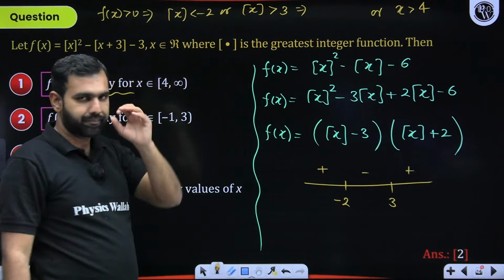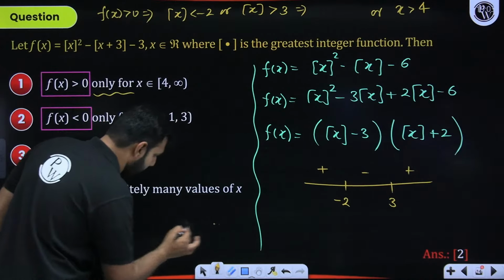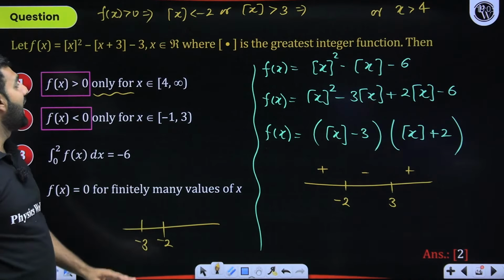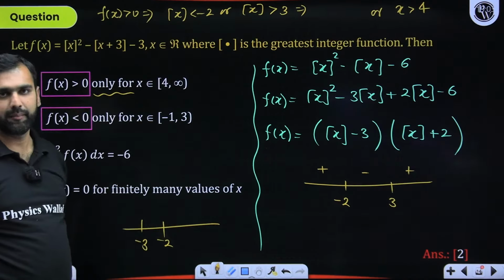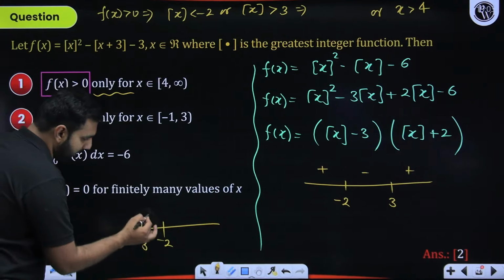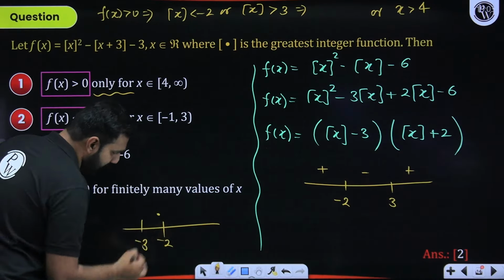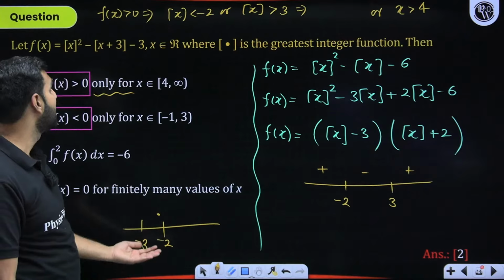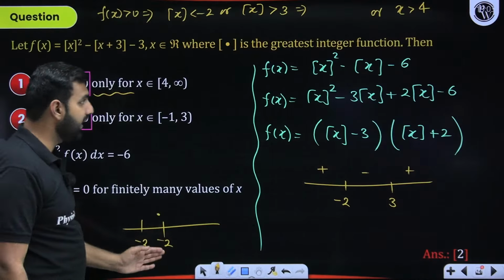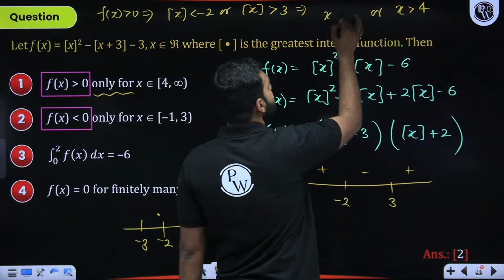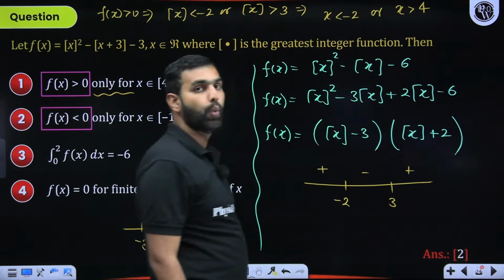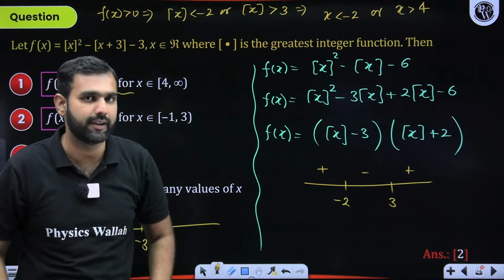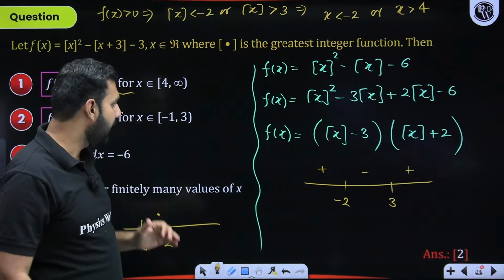For example, if you are getting confused, I'll say this is minus 2, this is minus 3. Now, I want GIF of x to be less than minus 2. So here, if I take any value less than minus 2, for example, minus 2.1, its GIF will be minus 3, which is of course less than minus 2. So any value of x which I take to be less than minus 2 will have its GIF less than minus 2. Are you understanding my statement very clearly? I hope you are getting it.